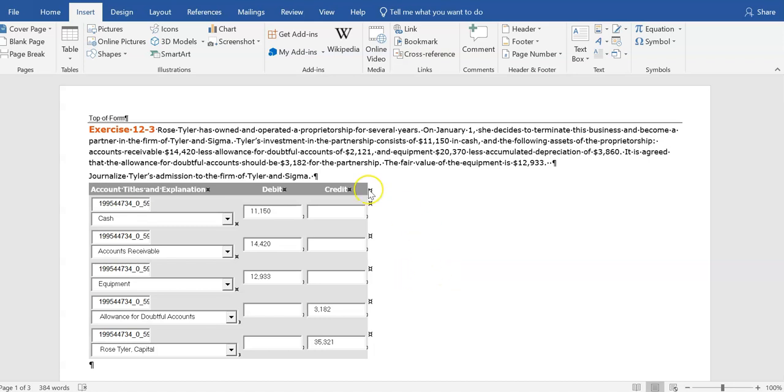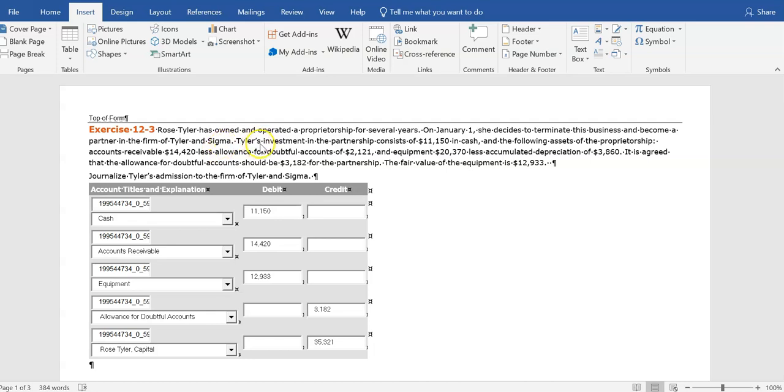Okay, Chapter 12. In this chapter we are looking at the accounting for partnership income, as well as partnership investment and partnership liquidation. So Rose Tyler has owned and operated a proprietorship for several years. On January 1st, she decides to terminate this business and become a partner in the firm of Tyler and Sigma.